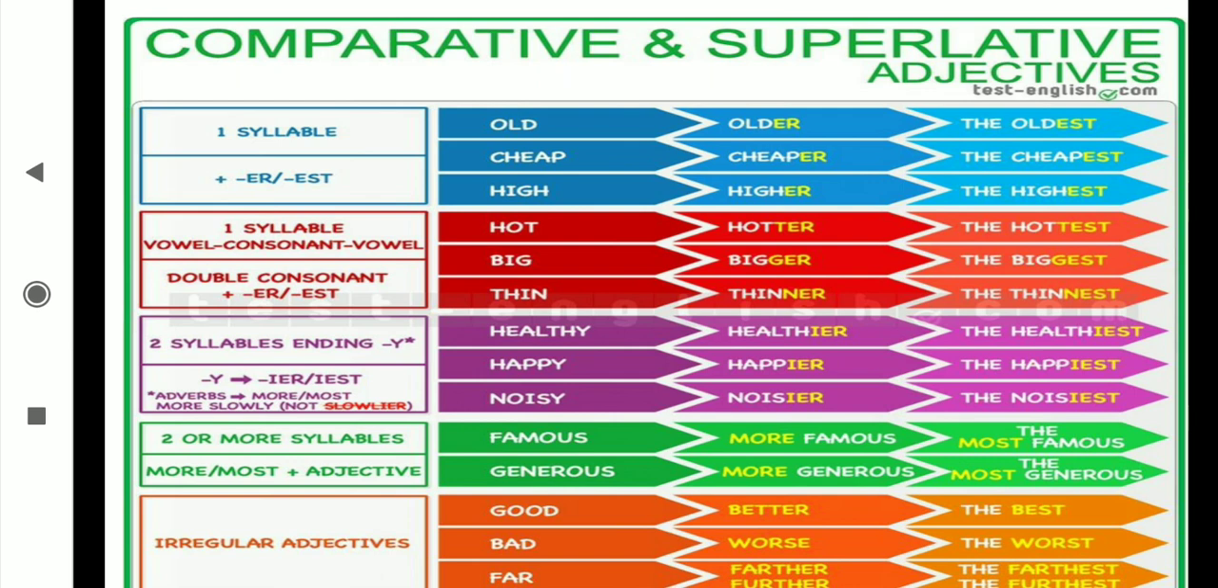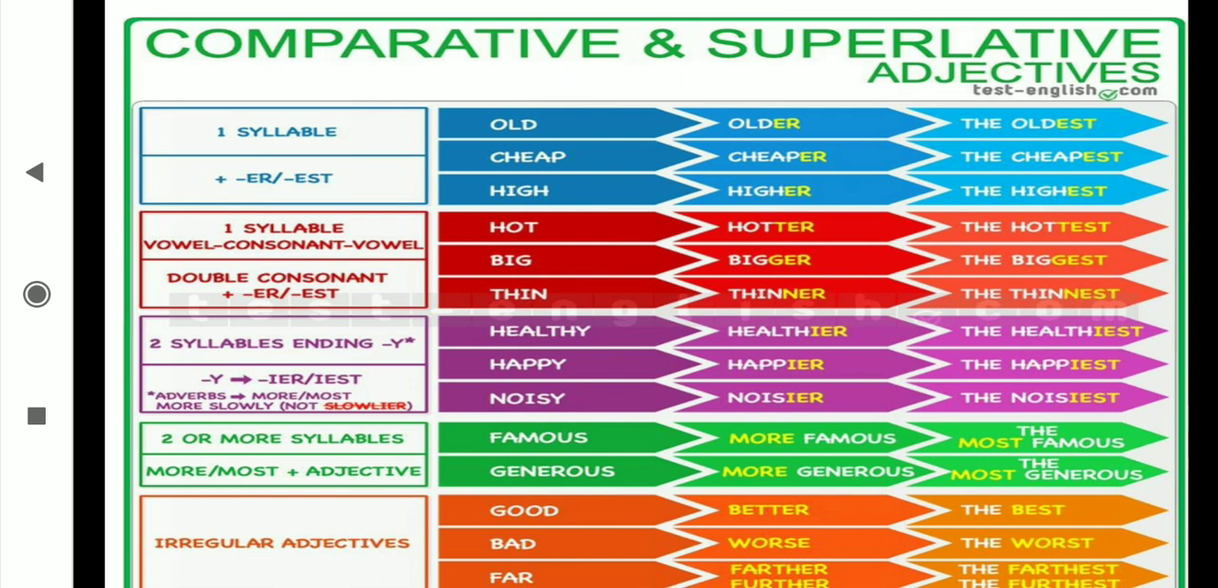Okay. If examples are there: old, older, oldest, the oldest. Cheap, cheaper, the cheapest. High, higher, the highest. Hot, hotter, double T. Why we made the double T? Because before T, O has come and O is the vowel. Okay. That's why double T. And hotter, hottest, the hottest.